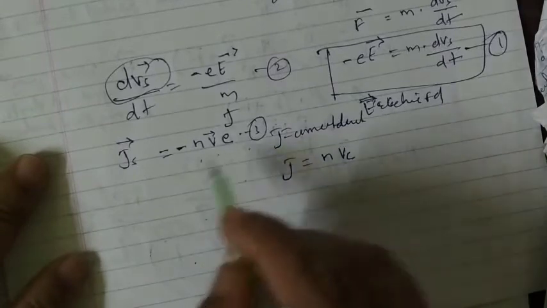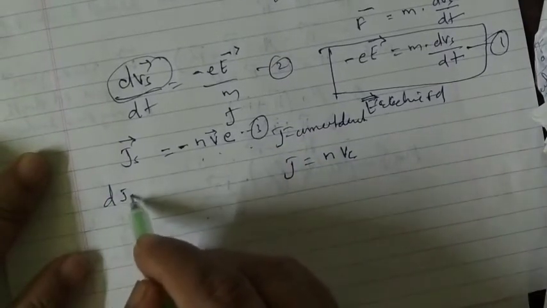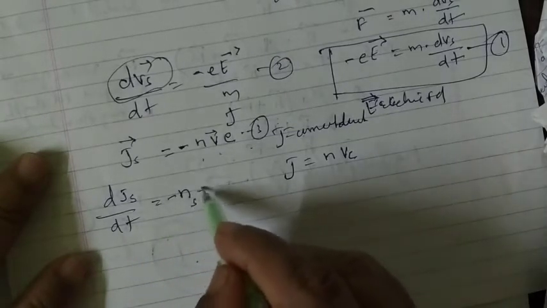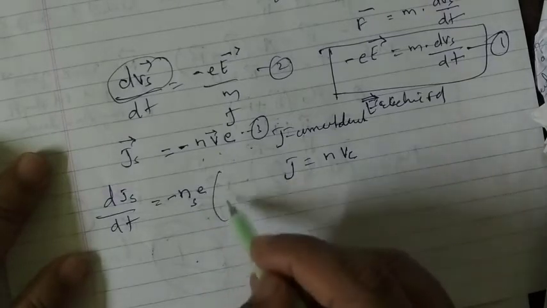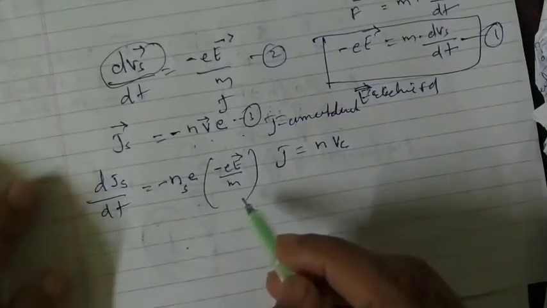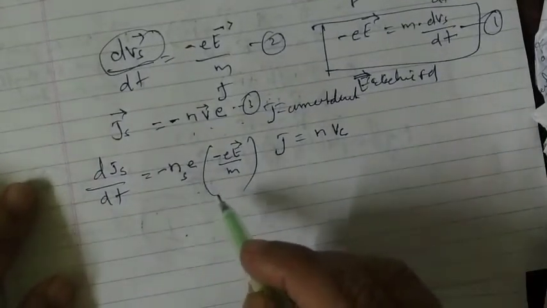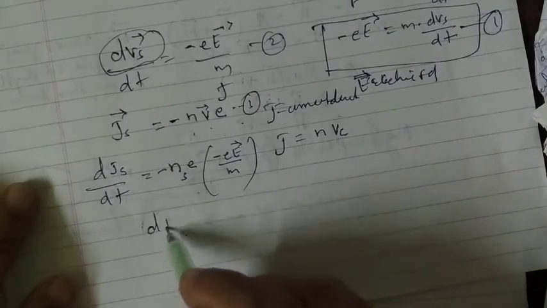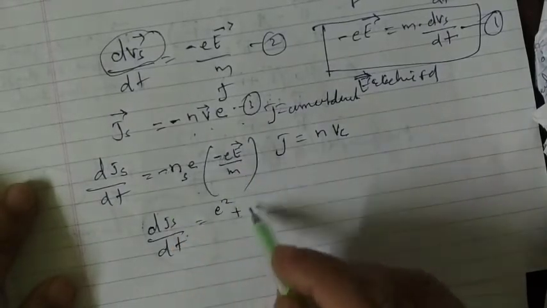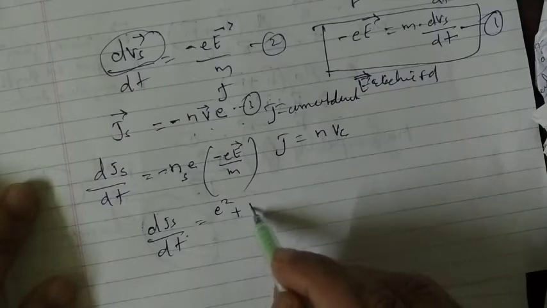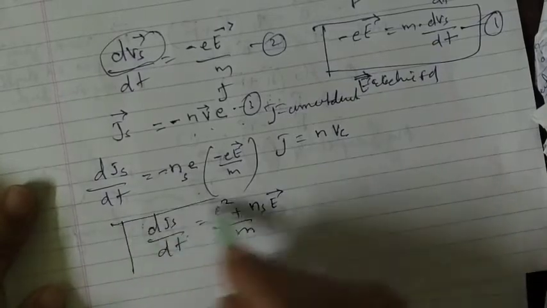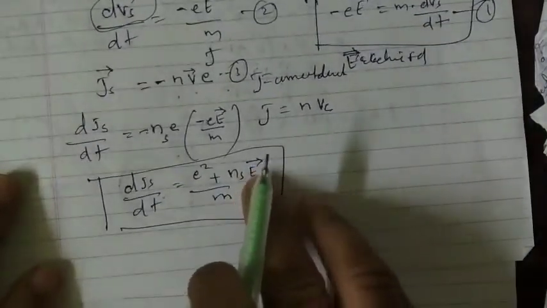Now differentiating this equation 3, what I will get is d of js by dt is equal to minus ns, the number of super electrons, into e, into minus e E vector divided by m. So d of js by dt is equal to ns e square E vector divided by m, since minus times minus is plus. This is an important equation for this effect.